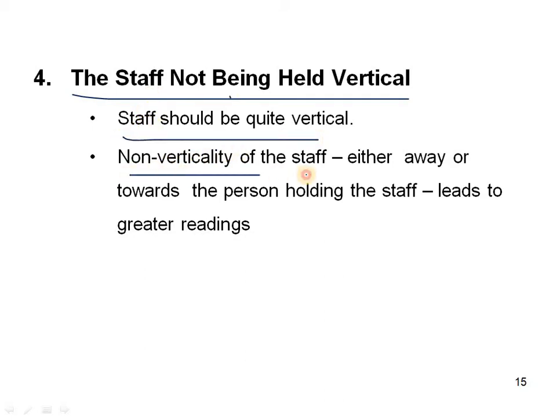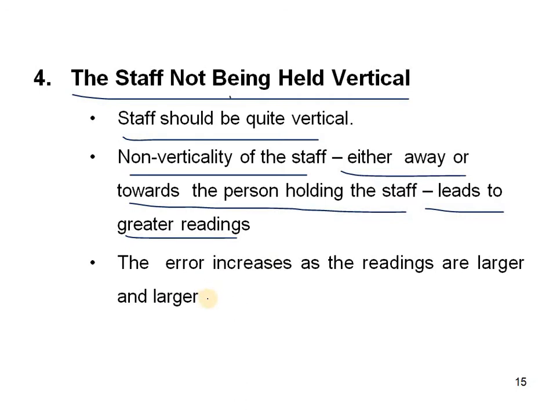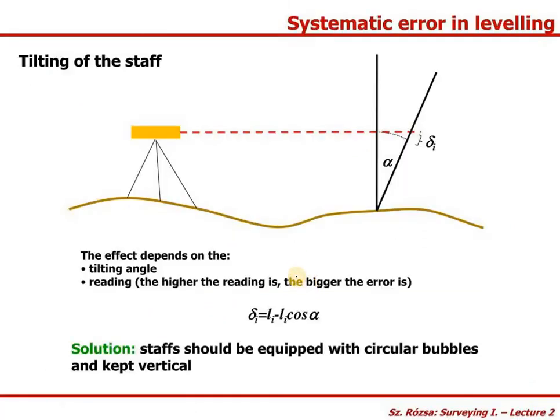Non-verticality of the staff, either away or towards the person holding the staff, leads to greater readings. That means whether it is not in a straight or vertical position, either away or towards the person holding the staff, it leads to greater readings. So whatever readings we get will be more than the true readings, and the error increases as the readings are larger and larger.